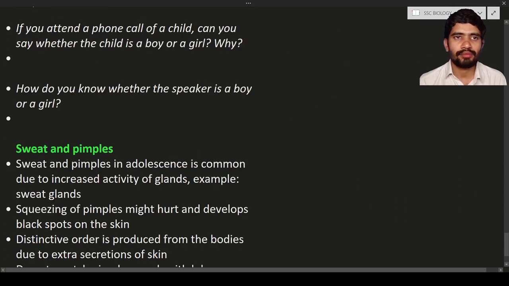And there are a few questions. If you attend a phone call of a child, can you say whether the child is a boy or a girl? You cannot find. Why? Because below 10 years of age, you cannot find the gender based upon the voice, as the voice of boys and girls below 10 years of age will be almost similar. But if they are above 15 years of age, definitely there will be a little bit of change in the voice. Based upon the hoarseness in the voice, you can find whether the person is male or female.